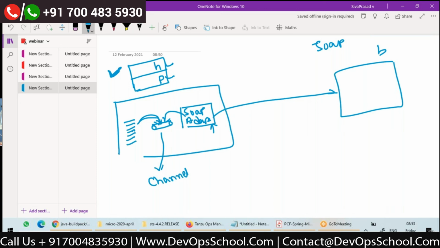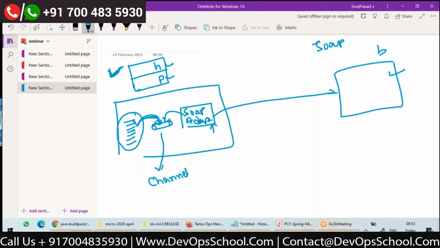So now tell me, is this code logically coupled to the SOAP service? Yes, because in my code, I am not even creating a SOAP message, I'm creating a generic message. In my code, I am not configuring any endpoint URL. It will just give a message over this channel, and the SOAP adapter will take care of consuming it and giving the response back.